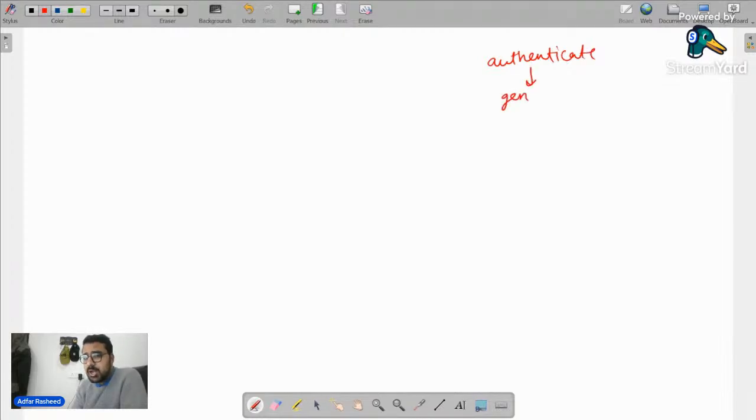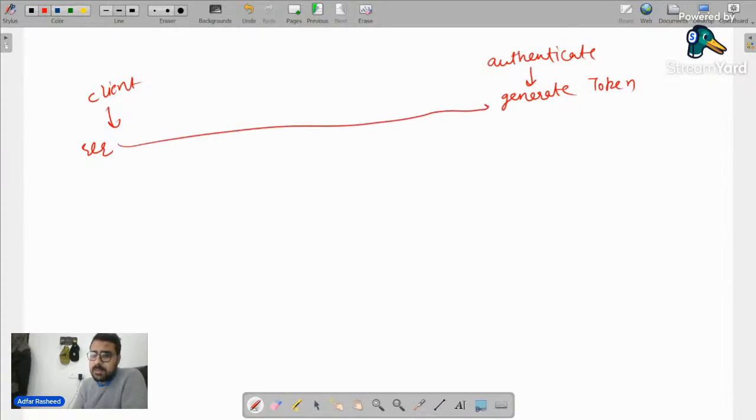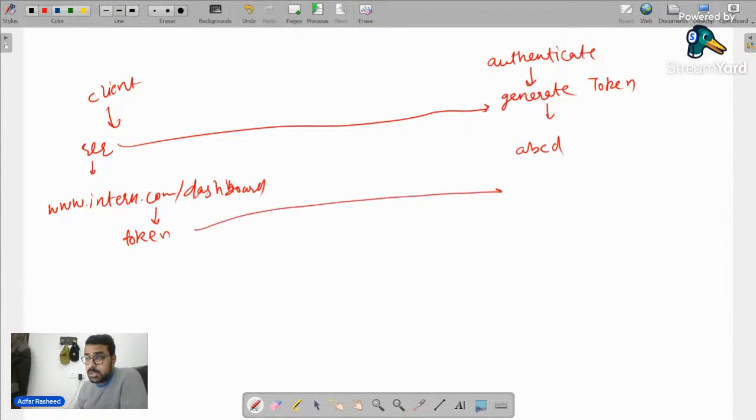My server will generate tokens. Done. And then the server tells my client that later on, whenever you send any request, with all those requests, please keep this token linked. Let's suppose over here the token is ABCD. And later on, when I'm trying to access www.intern.com/dashboard, with this slash dashboard I will simply attach a token, maybe in a cookie, maybe in the authorization header or whatever. Now, when I send this request to the server, it will simply extract this token.